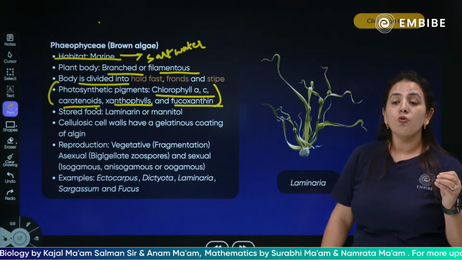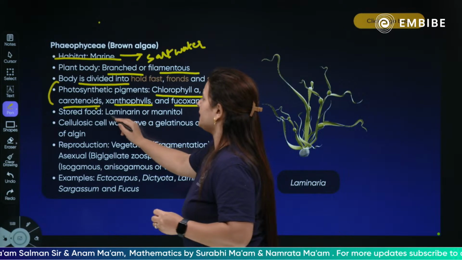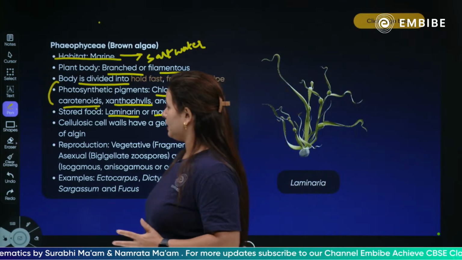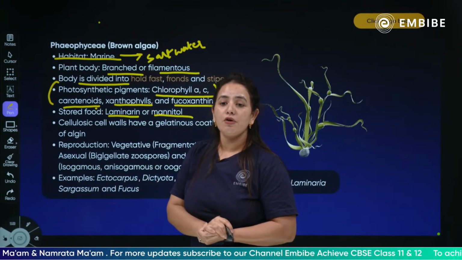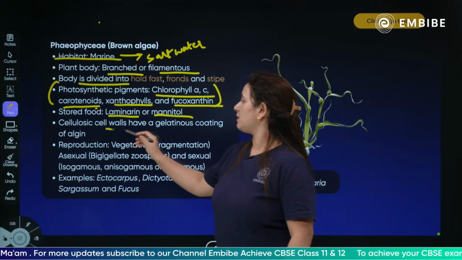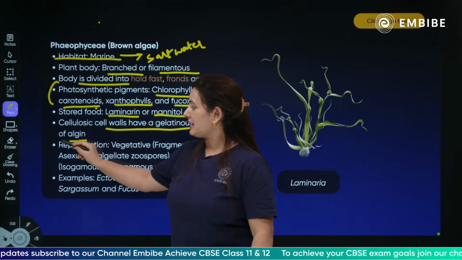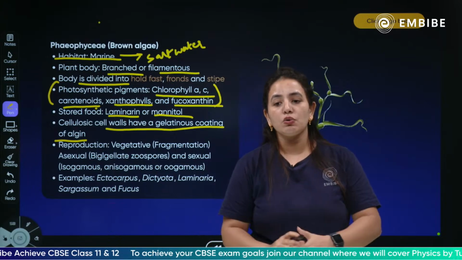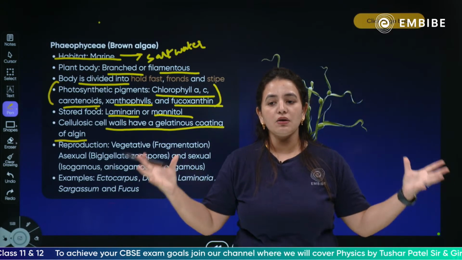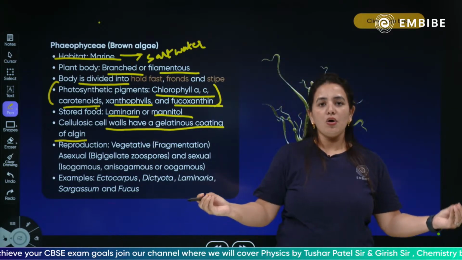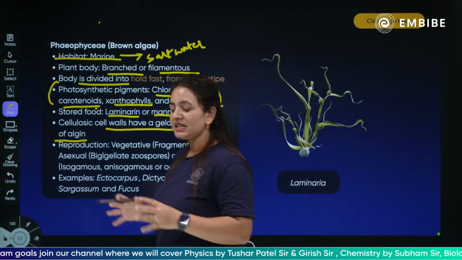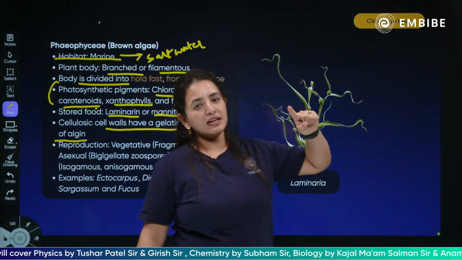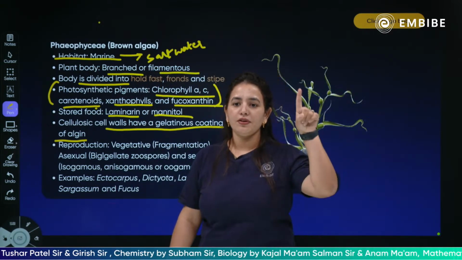The stored food inside the Phaeophyceae is laminarian starch and of course mannitol. This is the stored food they have inside them. Next, talking about the cell wall, they have a gelatinous coating of algin. Children, they have a cellulosic cell wall, no doubt, which has a coating of what? Algin. Clear? Cellulose and there is a coating of algin.